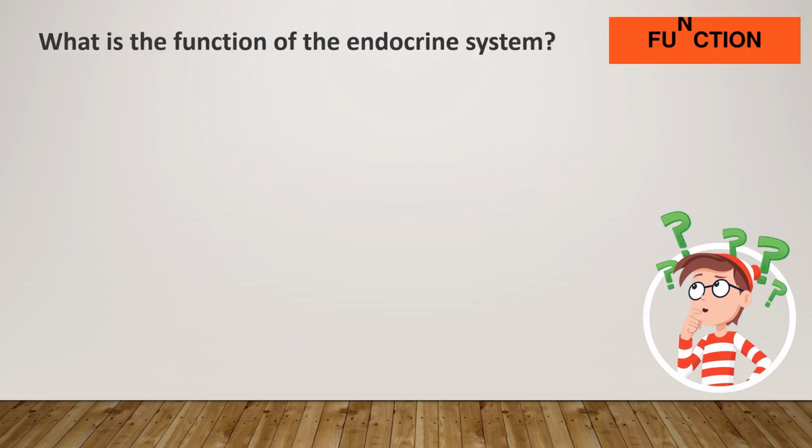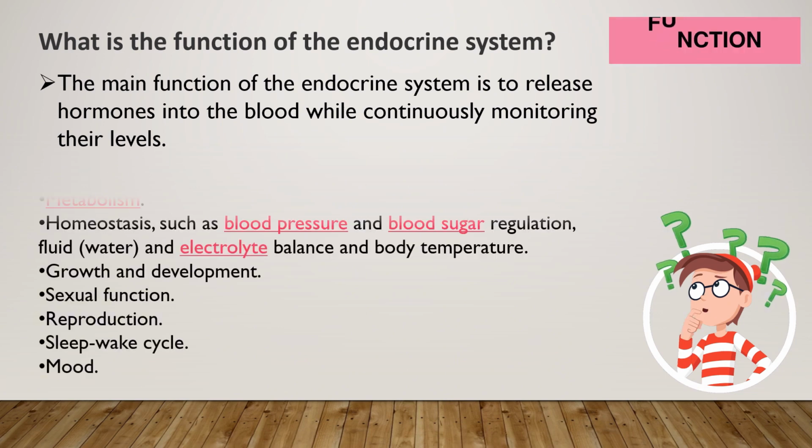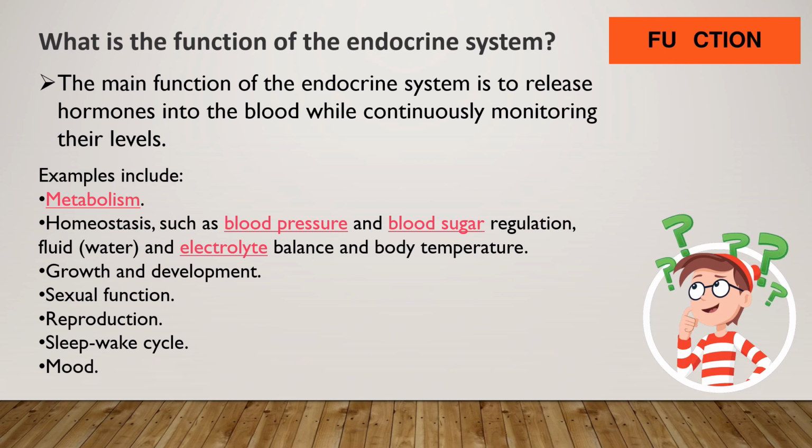What is the function of the endocrine system? The main function of the endocrine system is to release hormones in the blood while continuously monitoring their levels. Hormones deliver their messages by locking into the cells they target so they can relay the message. You have more than 50 different hormones and they affect nearly all aspects of your health directly or indirectly. Some examples include metabolism, homeostasis and electrolyte balance, body temperature, growth and development, sexual function, reproduction, sleep-wake cycle, and mood.